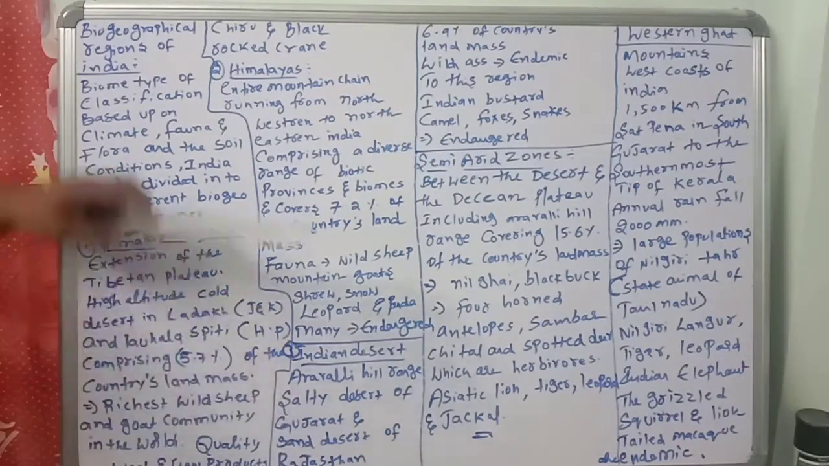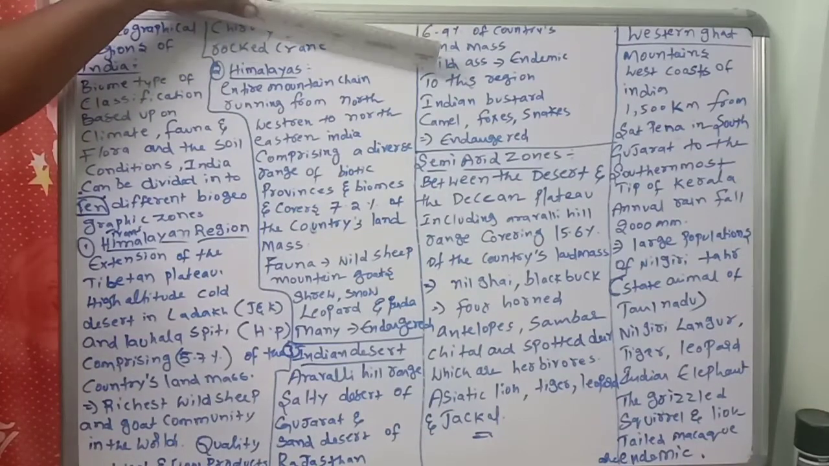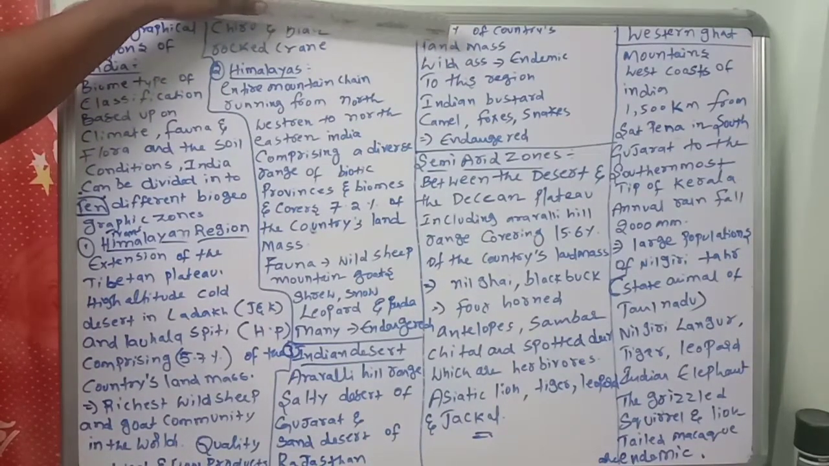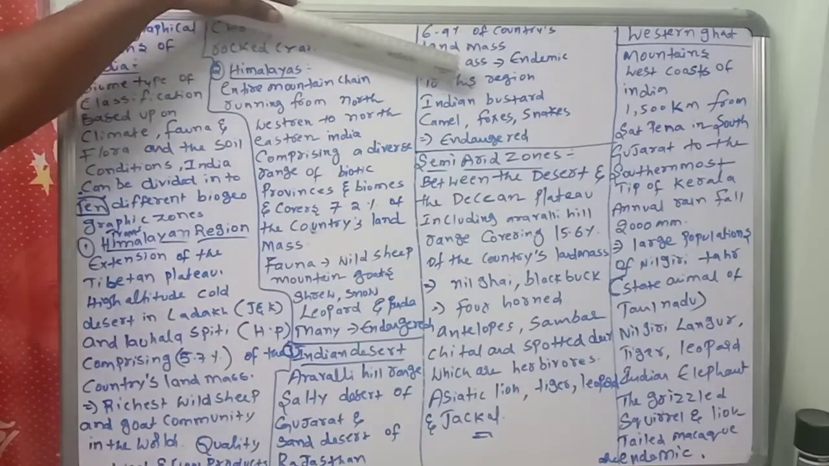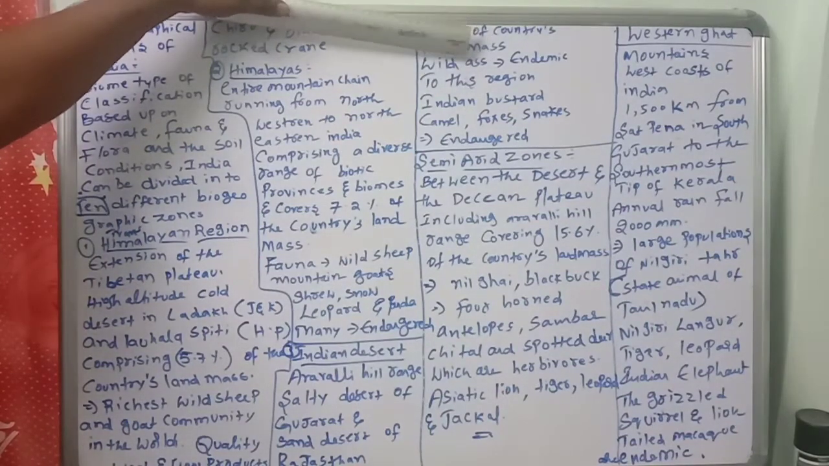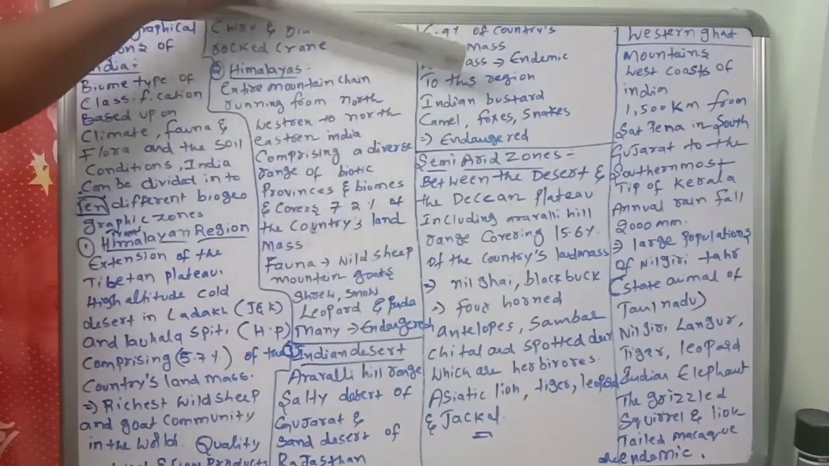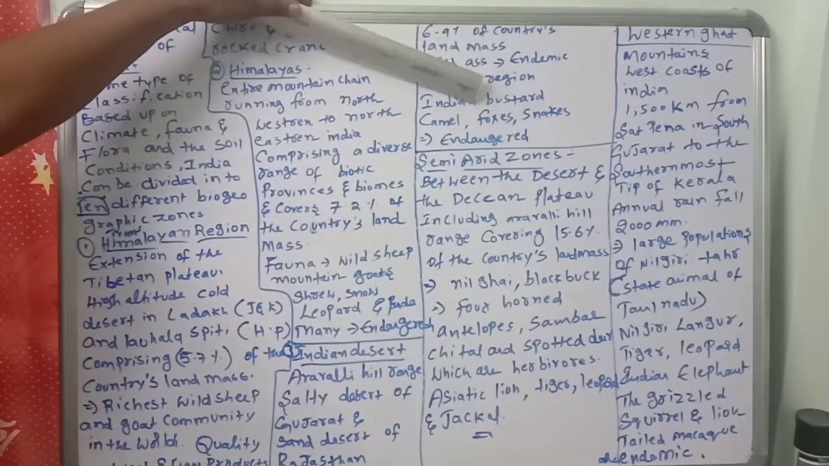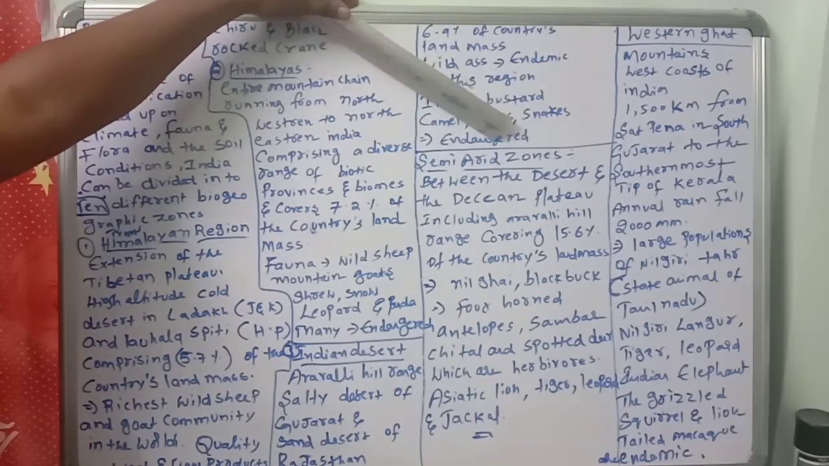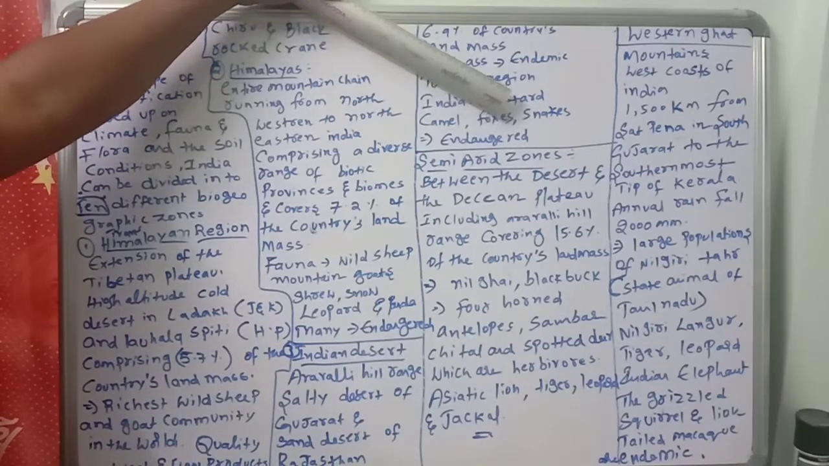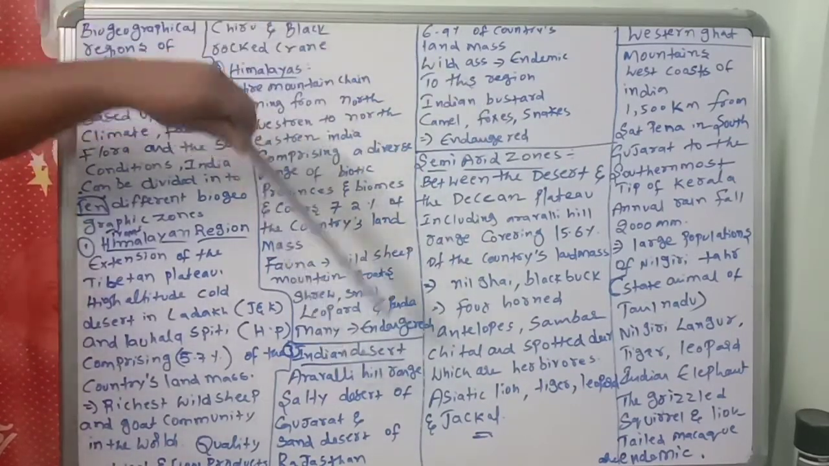It comprises 6.9% of the country's land mass. The wild ass is endemic here. Endemic means they live only there; we can't see such animals in other areas of the world. So the wild ass will be in this region of the Indian desert, and also Indian bustard, camels, foxes, and snakes are endangered. You have to remember that.